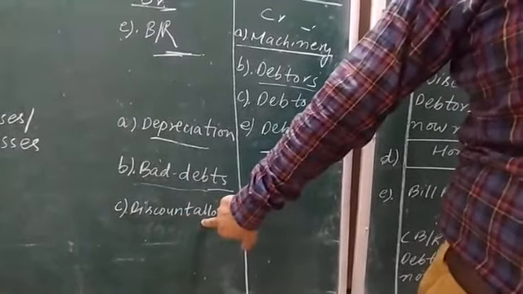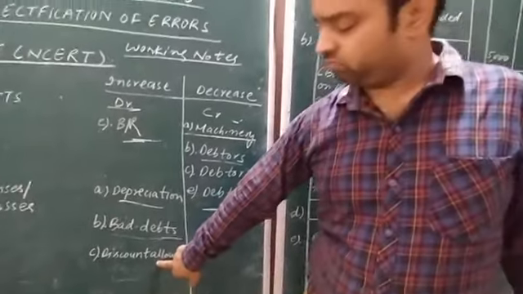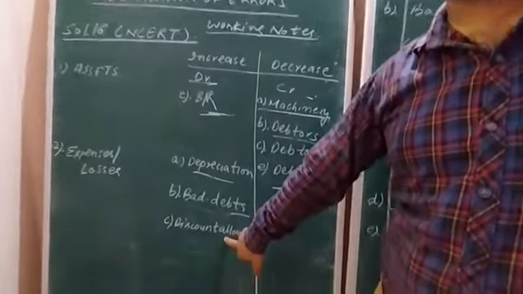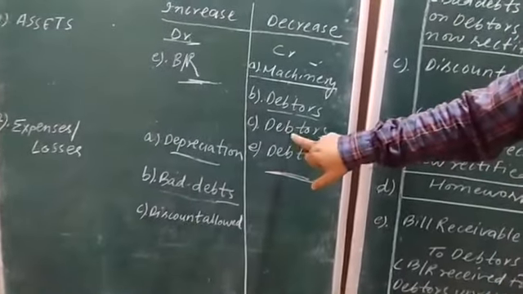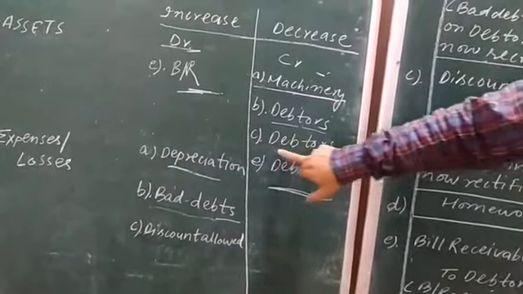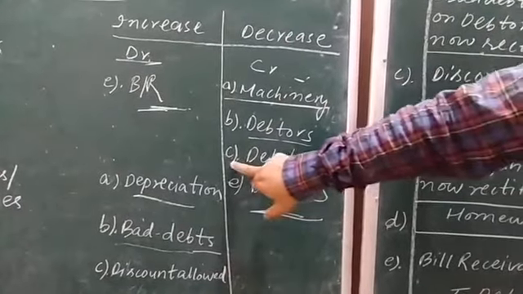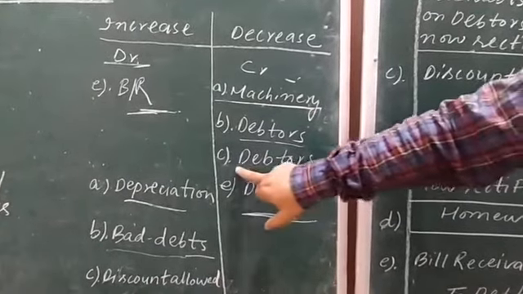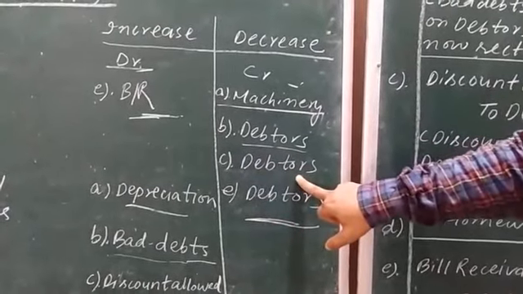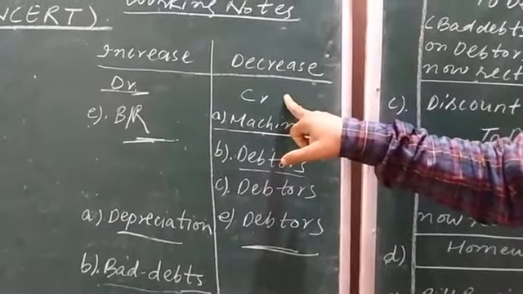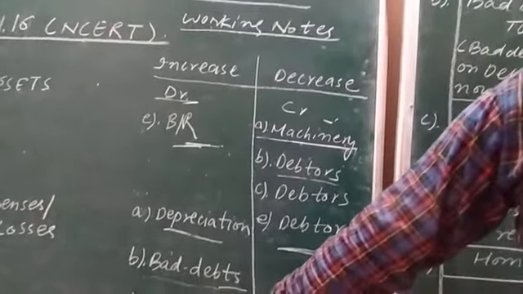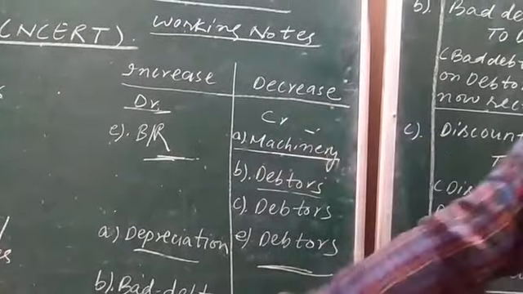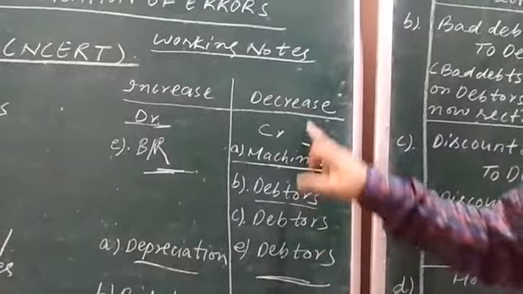And because of allowing discount to debtors, what will happen? Our debtors will decrease. They are going to pay a lesser amount to us. That's why, related to the third transaction, one more working note by the name of debtors will be shown on the credit side. So discount allowed will be shown on the debit side and debtors will be shown on the credit side. Discount allowed account debit to debtors account.